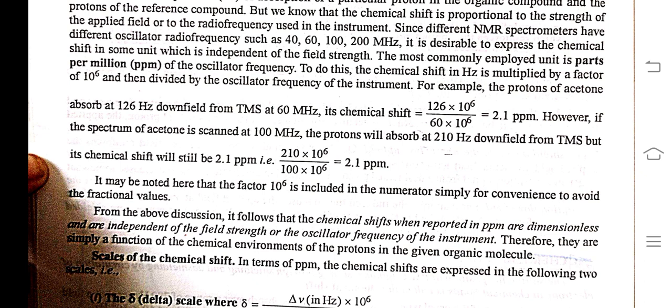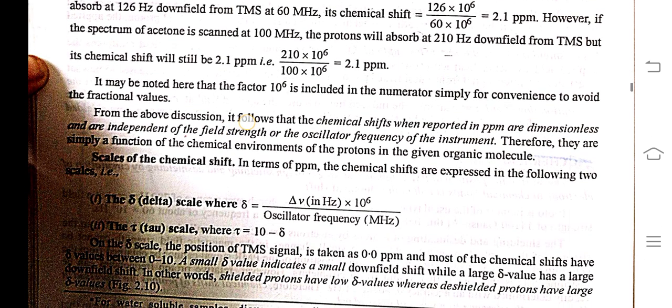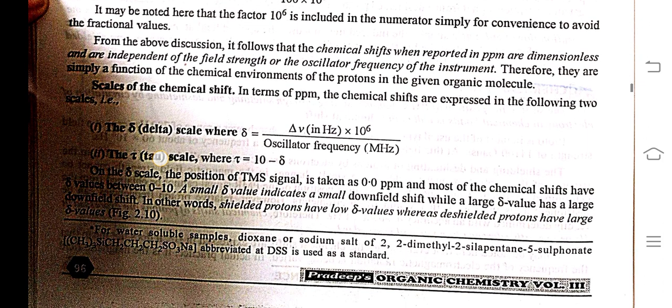However, if the spectrum of acetone is scanned at 100 MHz, the protons will absorb at 210 Hz downfield from TMS, but the chemical shift will still be 2.1 ppm: 210 × 10^6 / 100 × 10^6 is equal to 2.1 ppm. It may be noted here that the factor 10^6 is included in the numerator simply by convention, to avoid a fractional value.